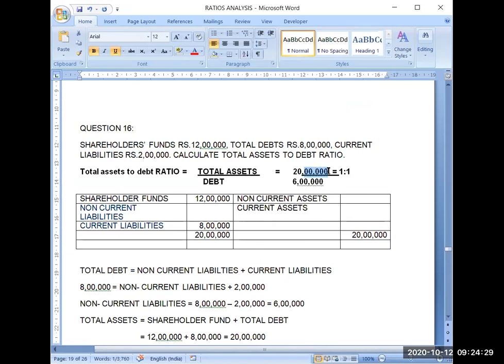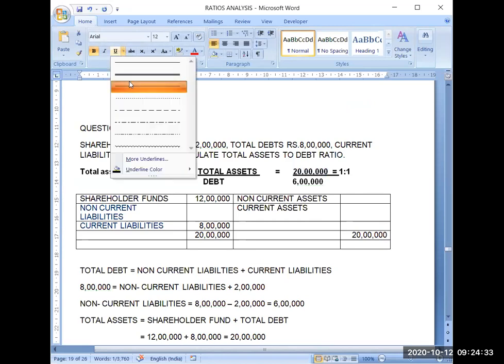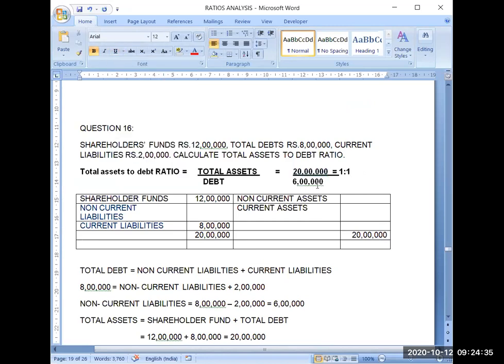Now just divide it, and when you will be dividing it, then you can see 5 zeros are common in both of the numbers, so 5 zeros will be eliminated. You can first simplify it. It will be 20 upon 6, and if I divide it further, it will become 10 divided by 3.